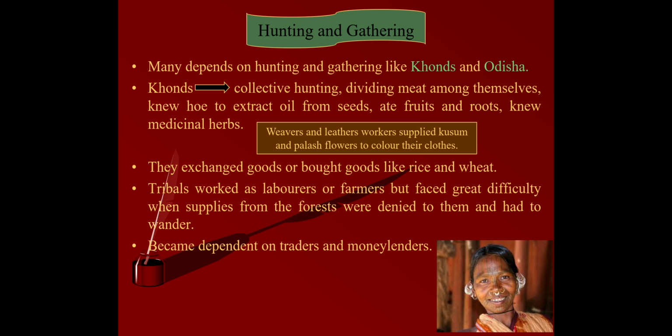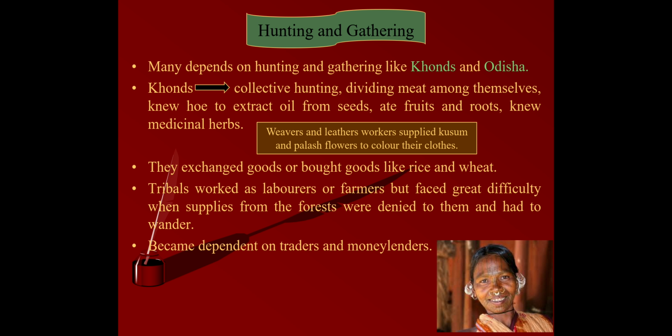Now, they also used many forest herbs for medicinal purposes. Means tribal people were very much aware of the plants, the herbs, which herbs were important for which medicinal purpose. So this was an important factor that they had, and also they sold produce in the local market.